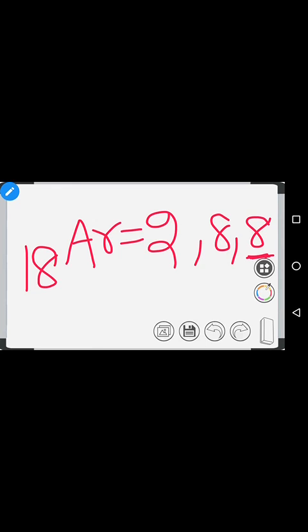The valence electron for argon is 8. Now you are able to find the valence electrons. This is very important. In the next class you will see the octet rule, then the concept of actual valency will come.